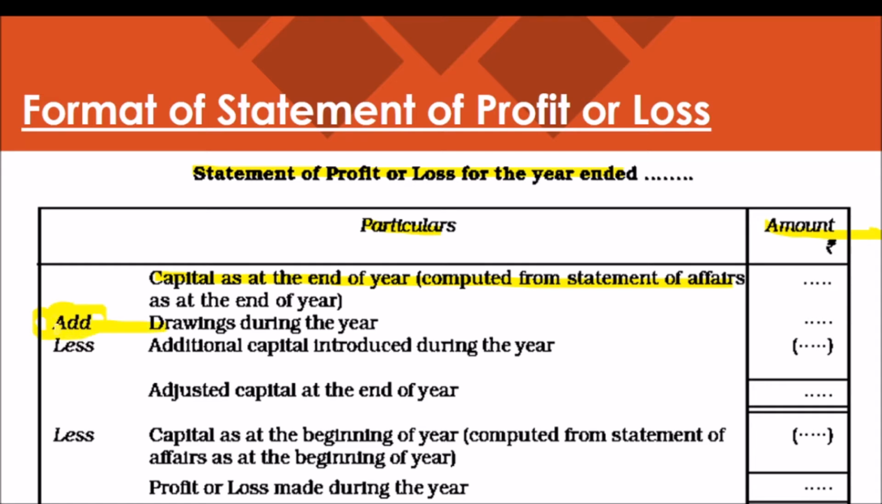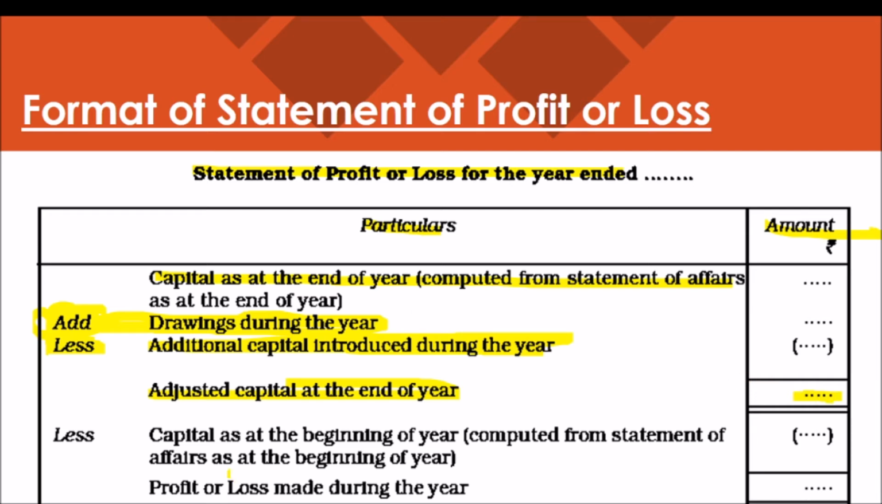Any drawings during the year will be added. And any additional capital brought by the owner will be deducted. So drawings will be added, and any additional capital introduced during the year will be deducted. Then we will get the adjusted capital at the end of the year.